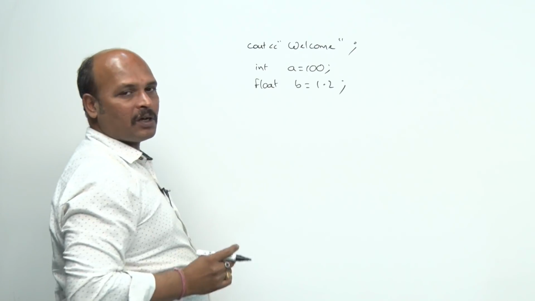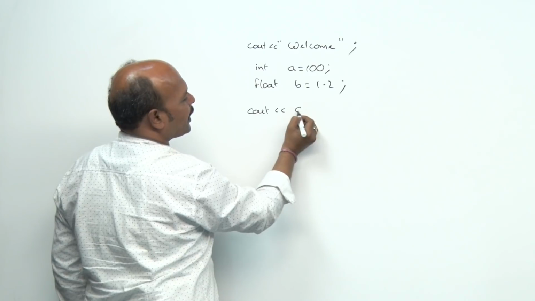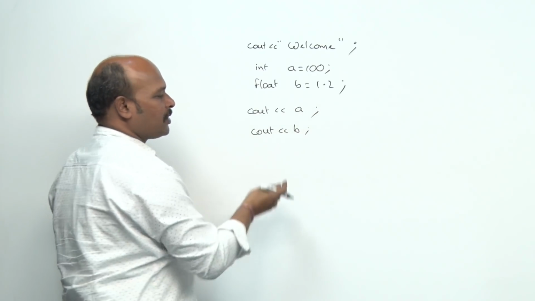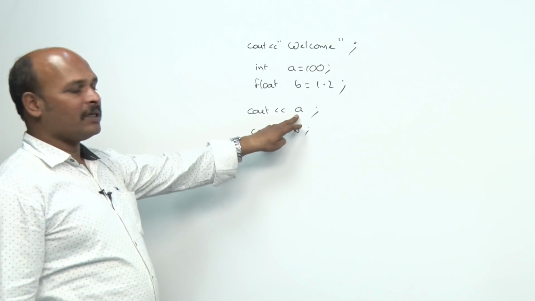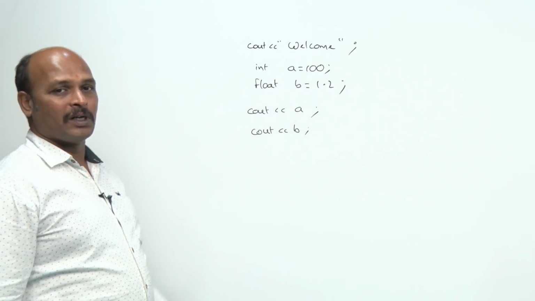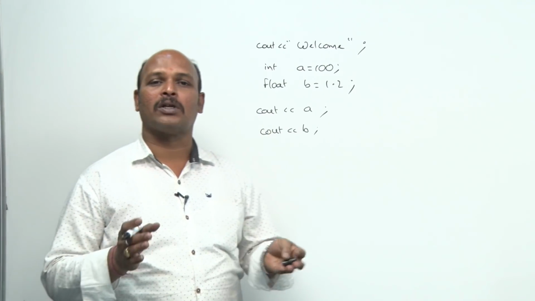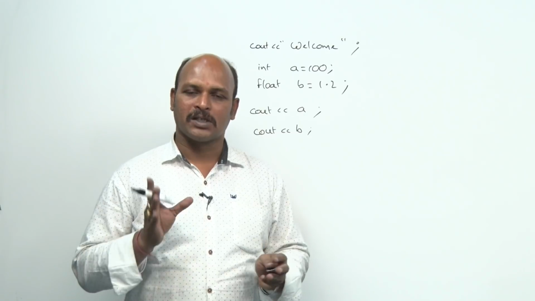Now I want to print the a and b values. Then cout << a, cout << b. See this, here there is no conversion character at all. Directly the value of a is going to print on the screen because implicit conversion is there. That is why cout does not require any conversion characters or format specifiers.